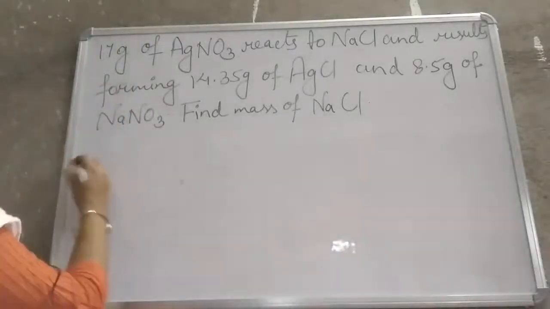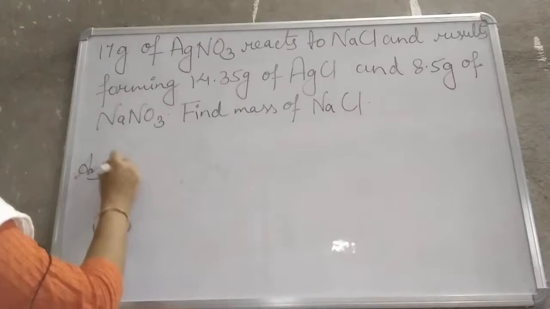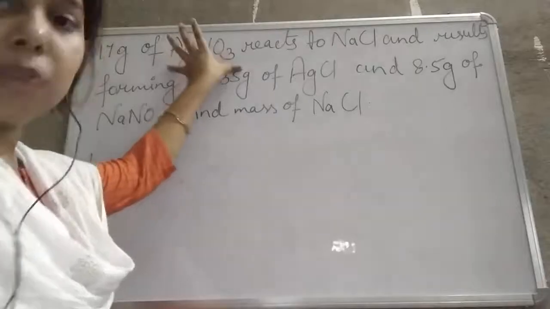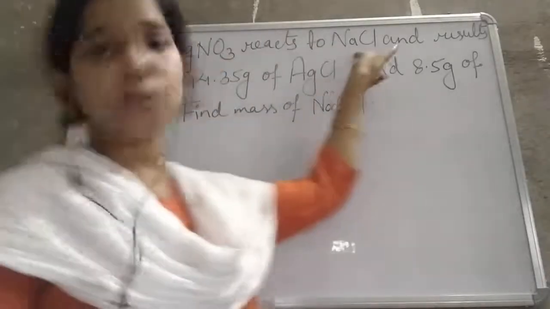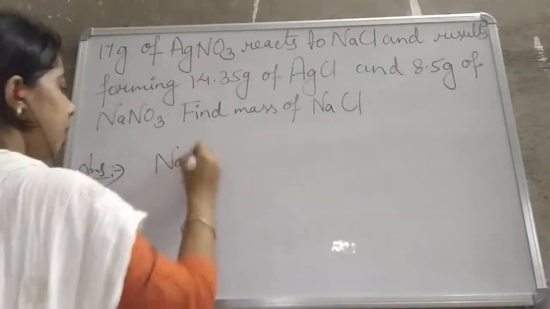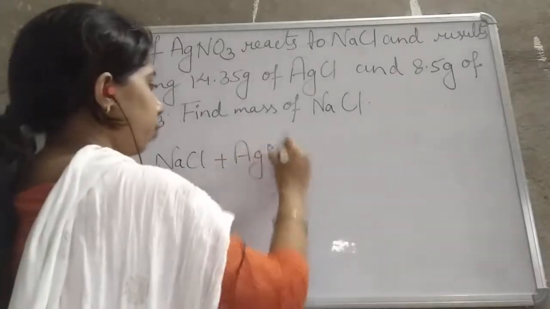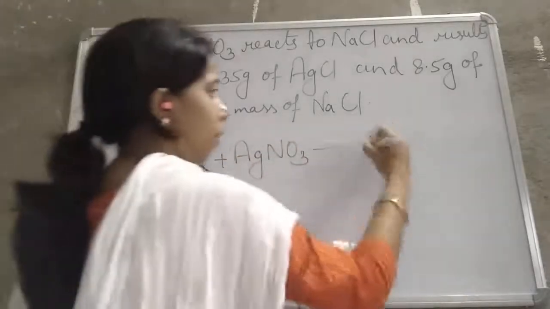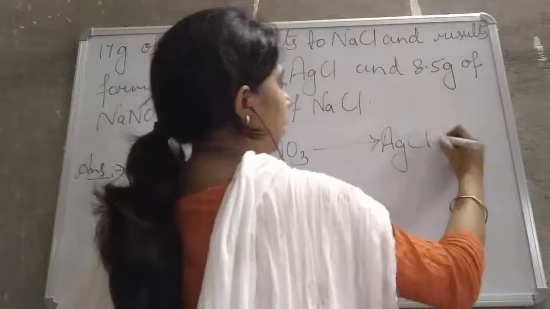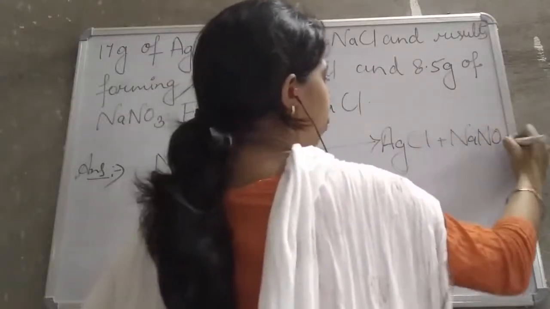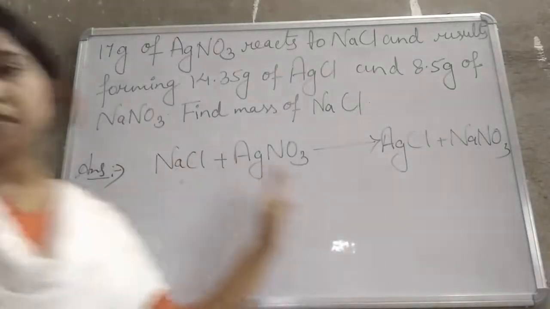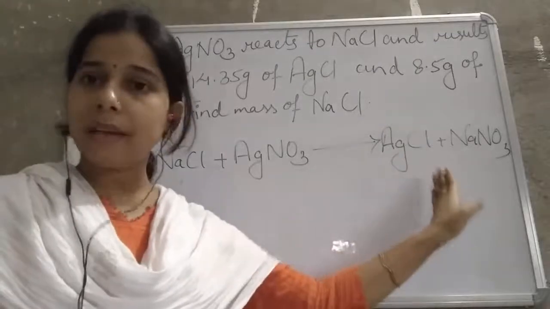Now first of all, we will write the reaction here. The reaction is AgNO3 reacting with NaCl. It means silver nitrate reacts with sodium chloride. So we will write here NaCl, it reacts with AgNO3 and thus it forms the products AgCl plus NaNO3. So sodium chloride reacts with silver nitrate to give silver chloride and sodium nitrate.